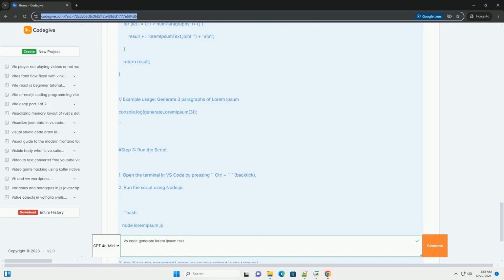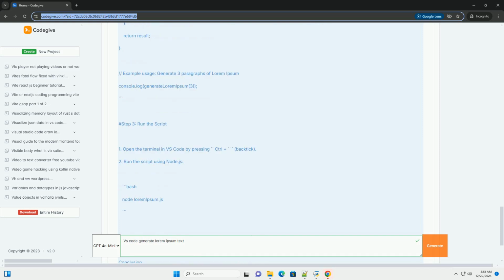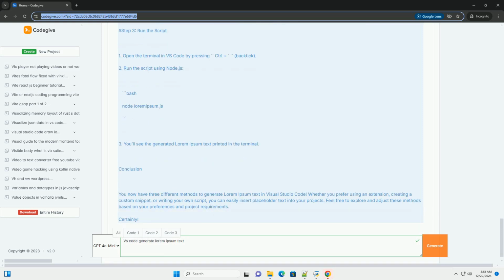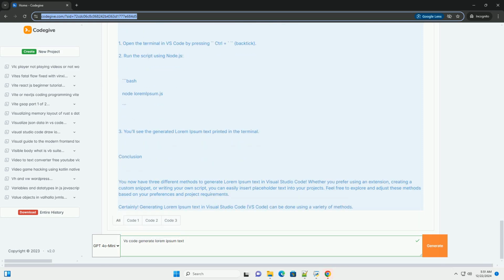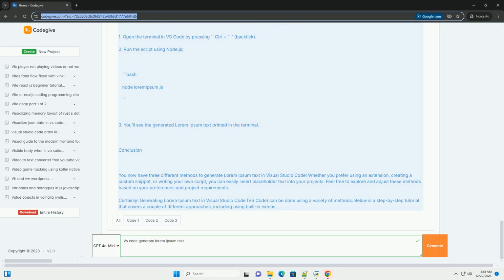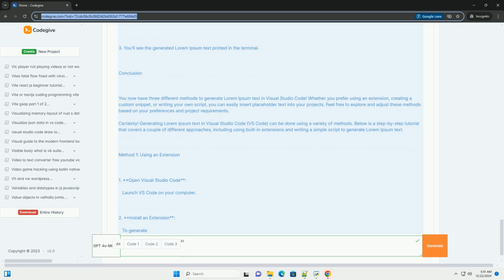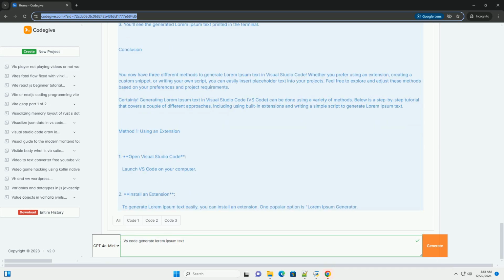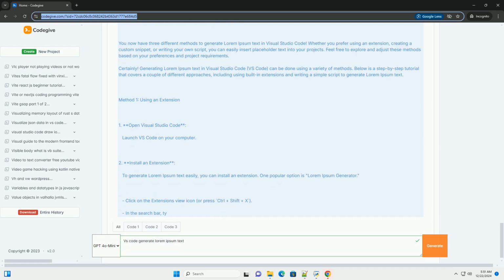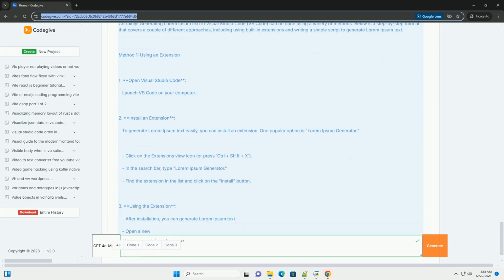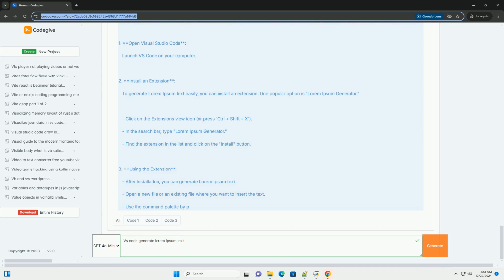Step 2, generate Lorem Ipsum text. 1. After installing the extension, you can typically trigger it by typing a specific command or using a shortcut. 2. For example, in some extensions, typing Lorem followed by pressing Tab will insert a default Lorem Ipsum text block into your document. Method 2, using built-in snippets.